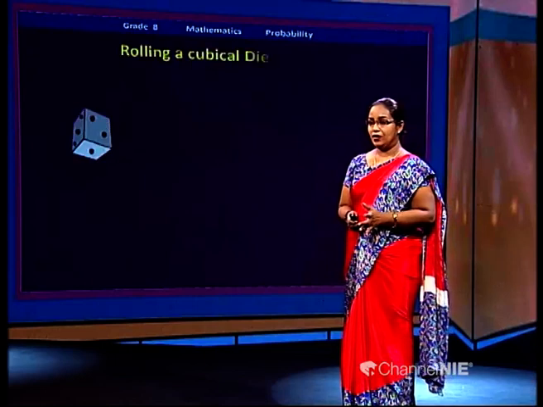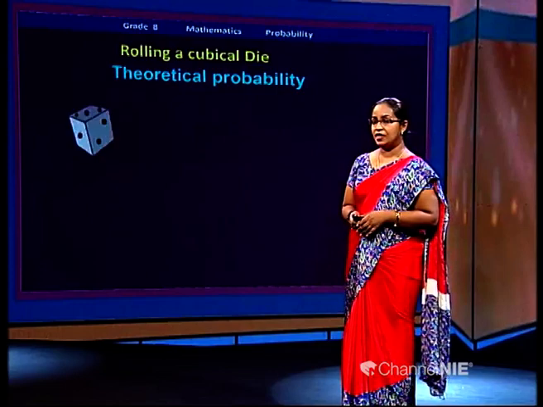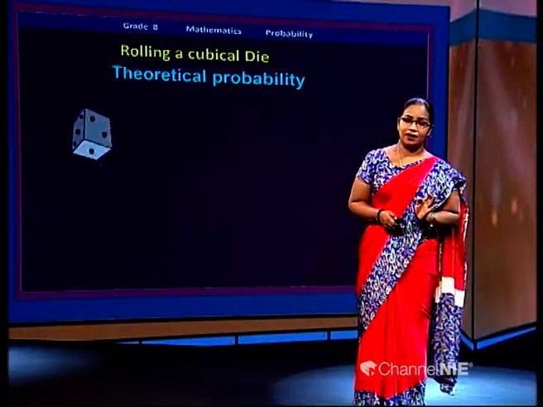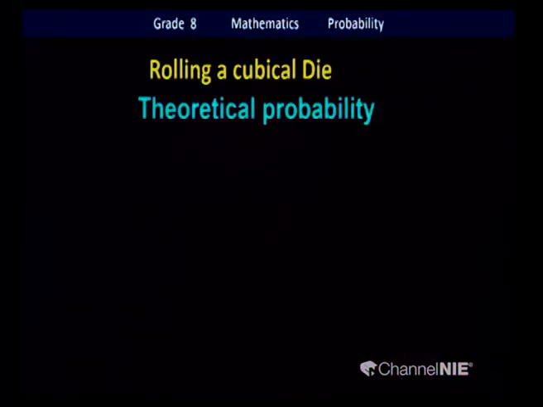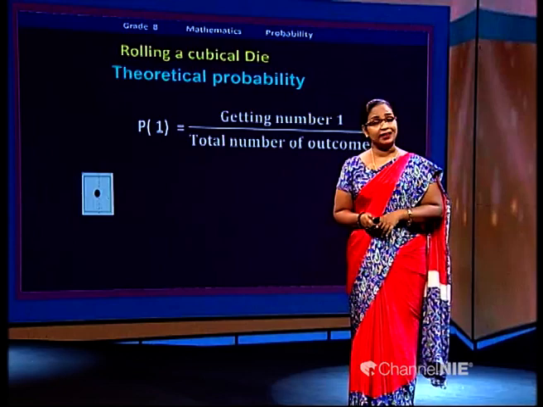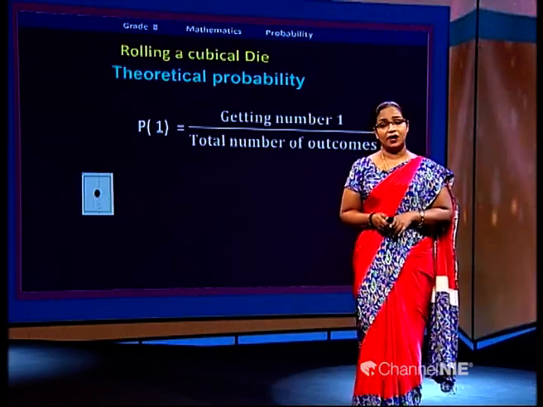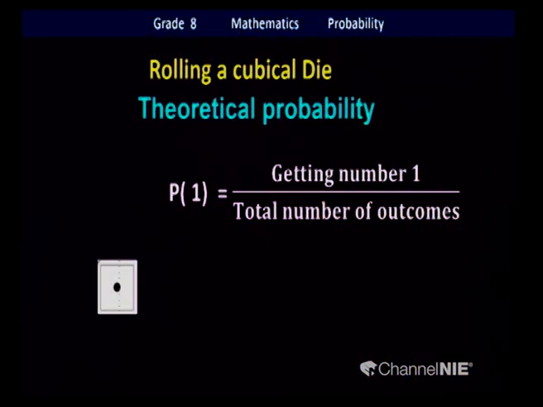First of all, we are going to roll a cubical die to understand the theoretical probability. The probability of getting number 1: the expected event is getting number 1. The total number of outcomes is 6. There is only number 1 in the cubical die.